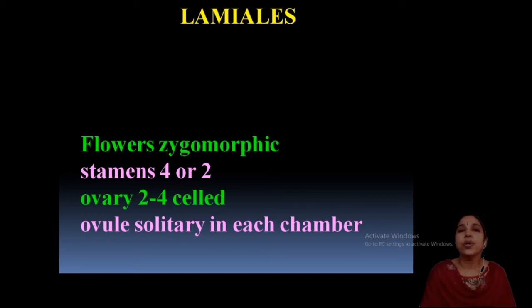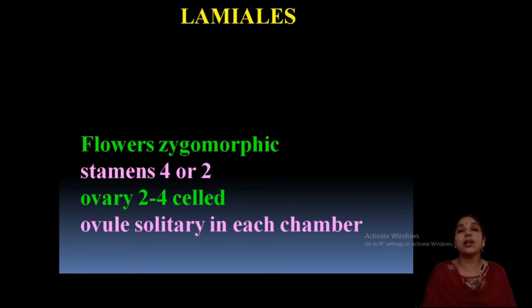Plants of this order are usually zygomorphic. In the last class you studied the same thing in the case of Acanthaceae. While discussing families like Acanthaceae and Verbenaceae, I already told you about their relationship with other families; Verbenaceae has some affinity with Lamiaceae.